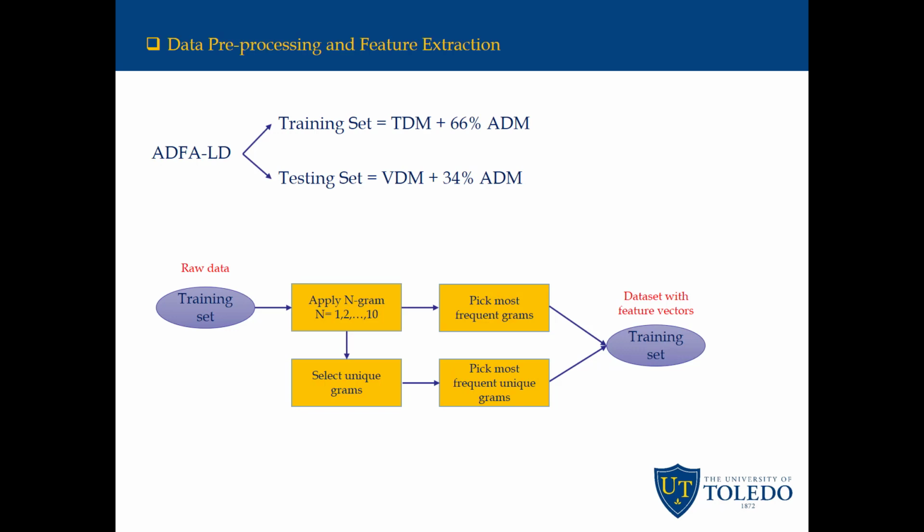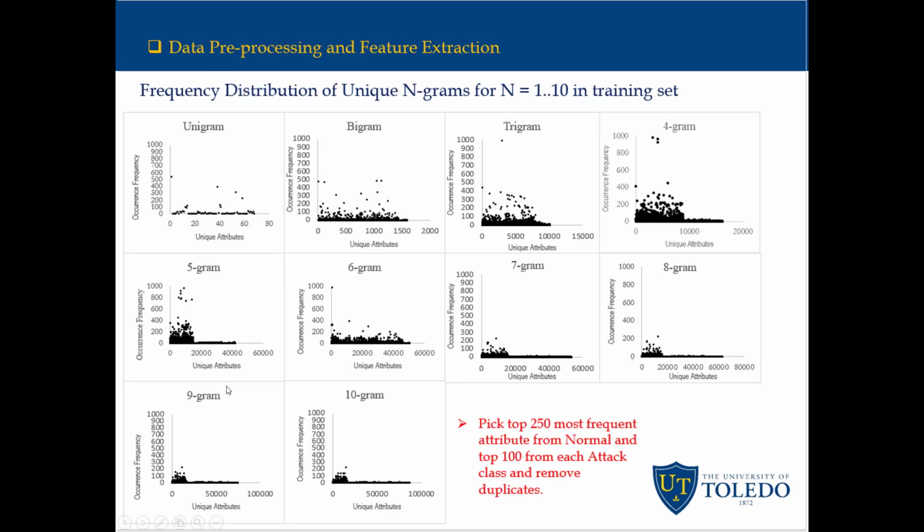Accordingly, higher values of n produce more unique attributes. Both the frequency of occurrence and the uniqueness of n-grams are affected as the n value changes. In order to account for this effect, the use of all n-grams in the range of 1 to 10 for generating the attributes from the raw call trace data is justified. This hybrid method provides a richer pool of features. The top 250 most frequent n-grams from the normal class and the top 100 most frequent ones from each attack class were selected for inclusion in the training dataset for classification.